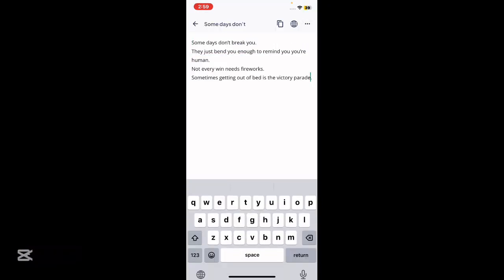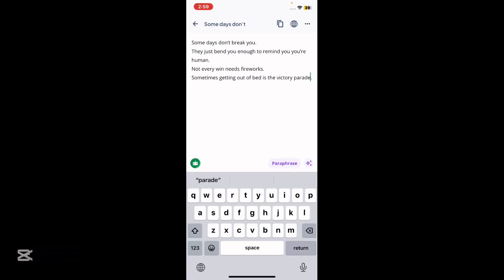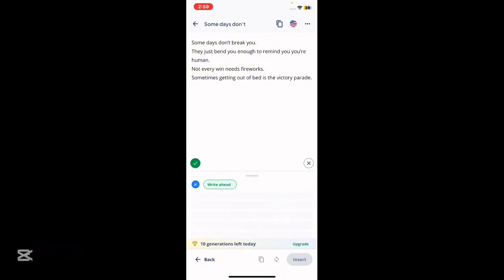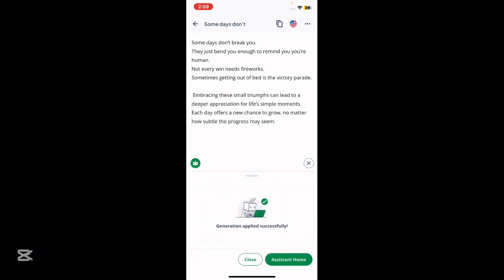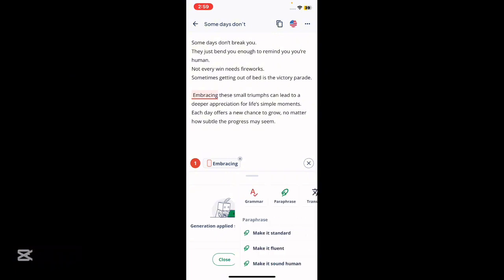You can use the paraphrasing tool, because the paraphrasing tool is Quillbot's core feature for improving flow and tone. So hit here, insert. Embracing the small triumphs can lead to a deeper appreciation for life's simple moments. Each day offers a new chance to grow, no matter how subtle the progress may seem.